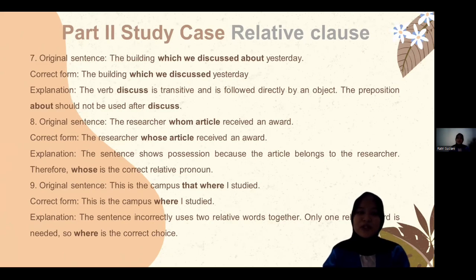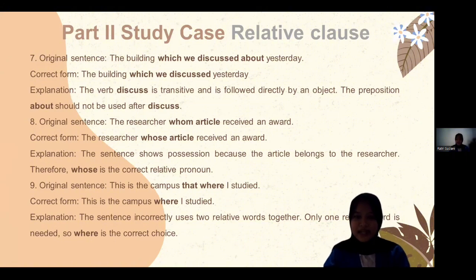Number 7, the building which we discussed about yesterday. The correct form is the building which we discussed yesterday, because the verb discuss is transitive and is followed directly by an object. The preposition about should not be used after discuss.